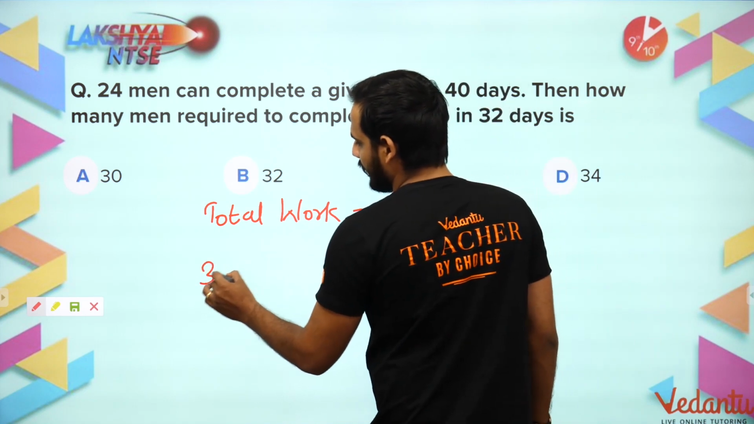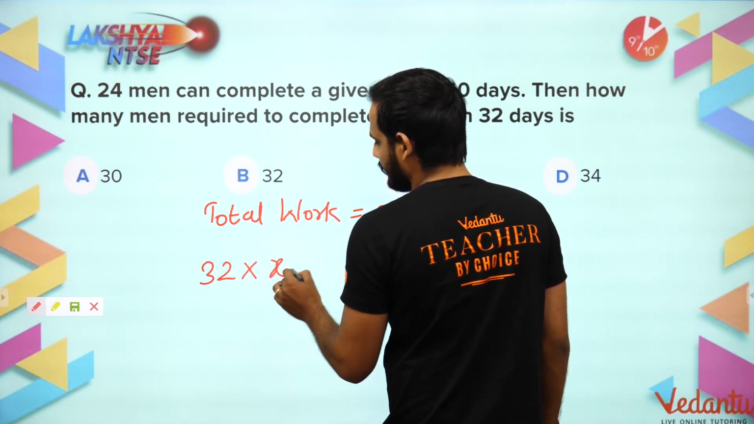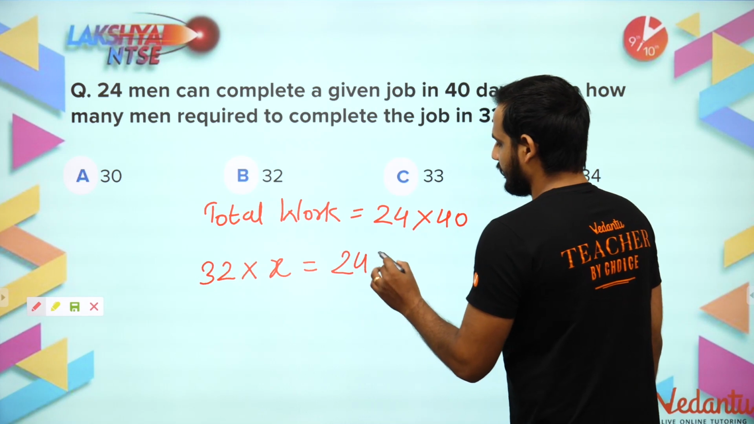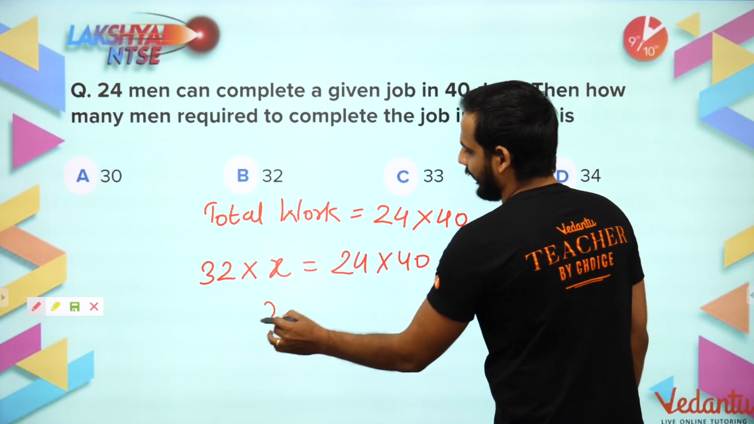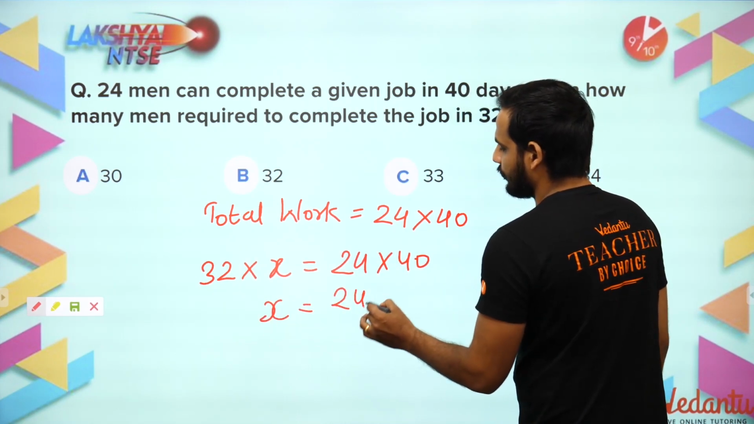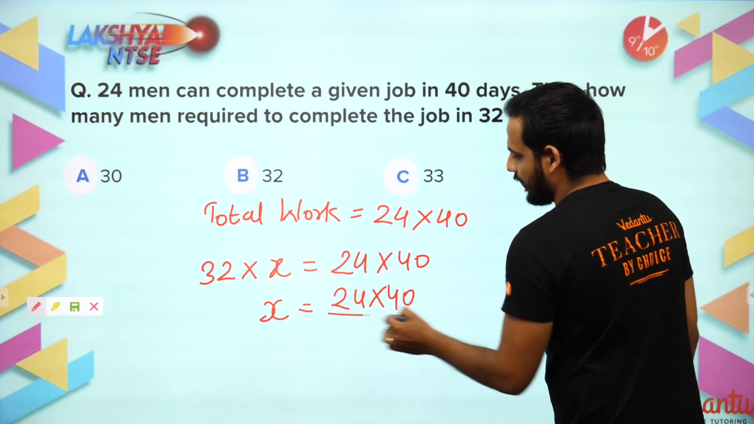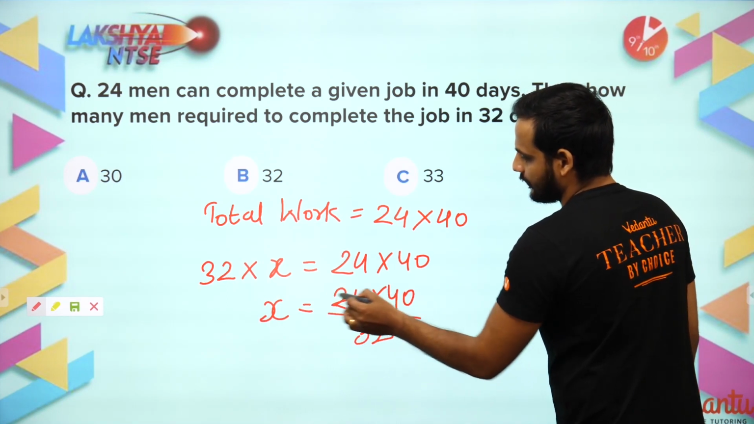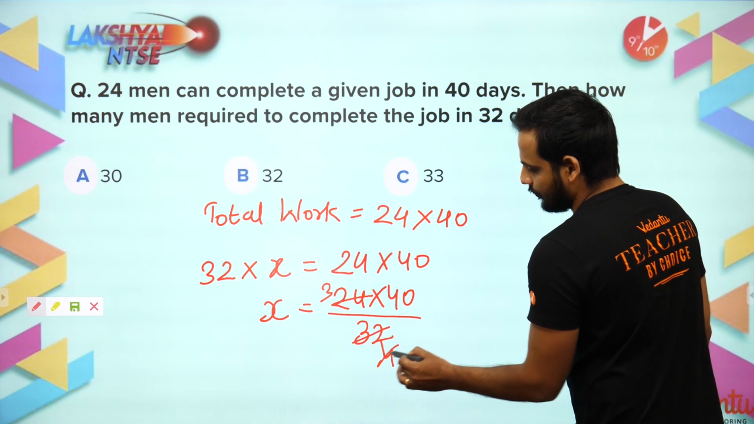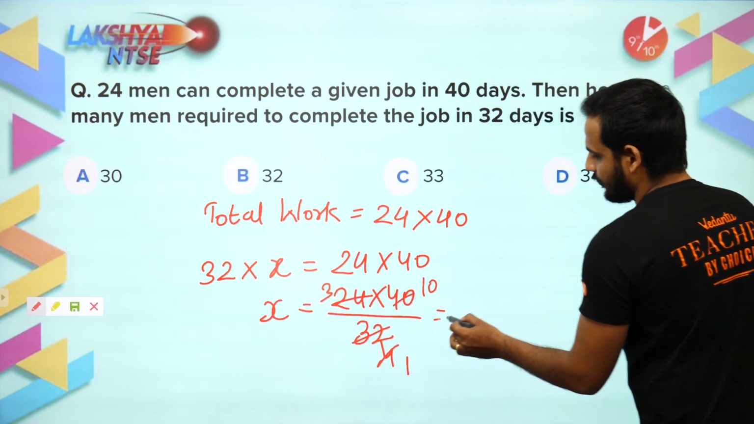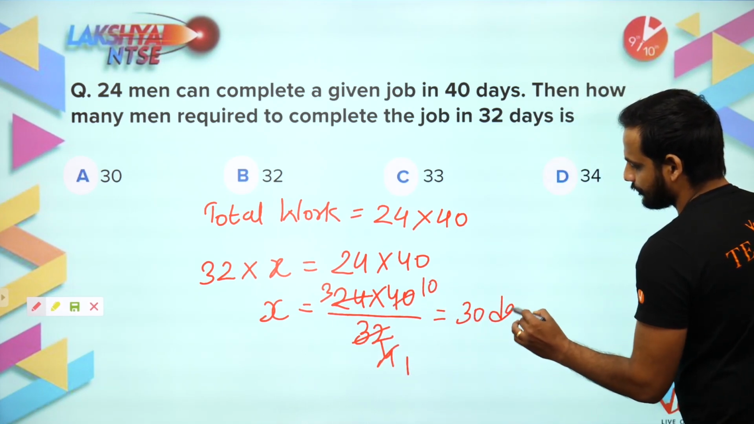So let us say 32 men will complete the work in X days. So what is the total work? So 24 into 40. So your X will be equal to 24 into 40, by 32. This is 8 3s are 24, 8 4s are 32, so 4 1s are 4, 10s are 3 into 10, 30